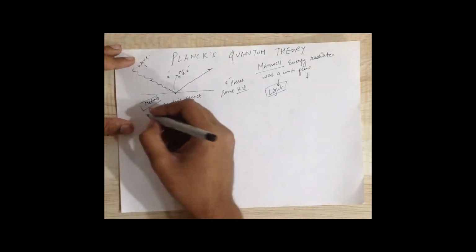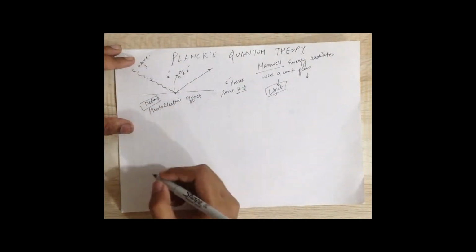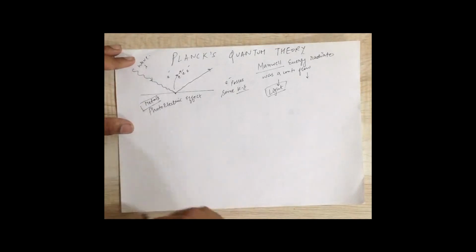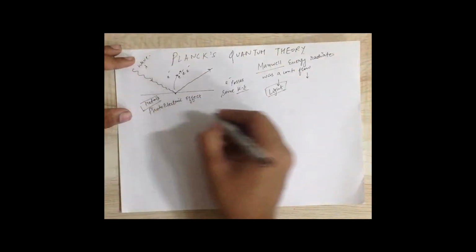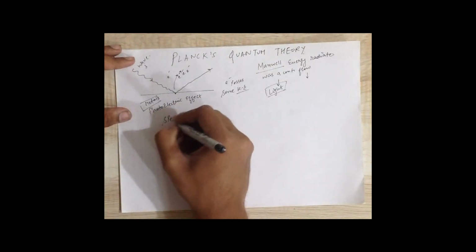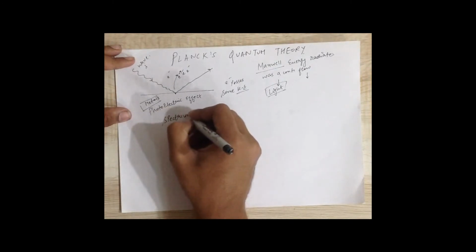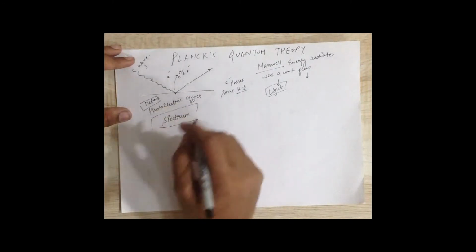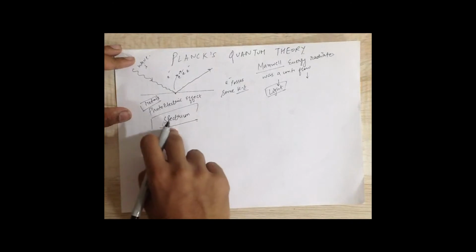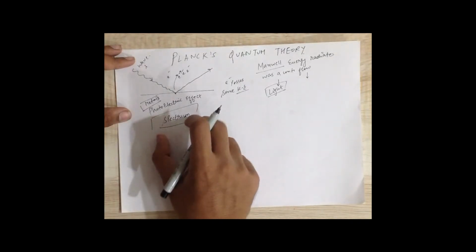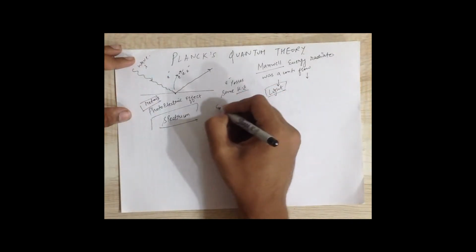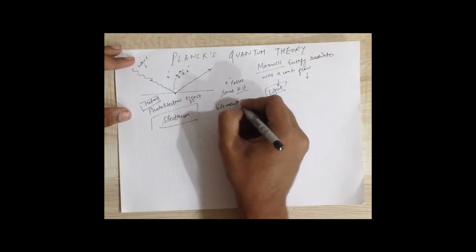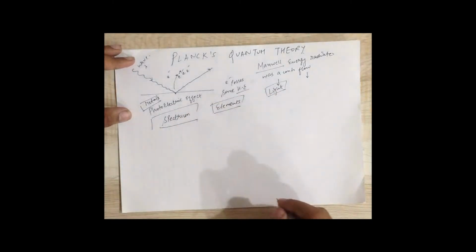The second phenomenon was the spectral lines that were emitted by the excited atomic gases. As I have told you, we will study spectrums in the later lectures. The spectral lines that were given out by atomic gases were known as the line spectrum, and they helped in the identification of elements. So this cannot be explained by Maxwell theories.